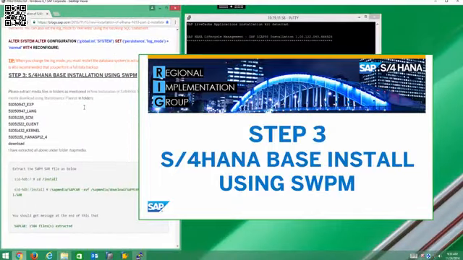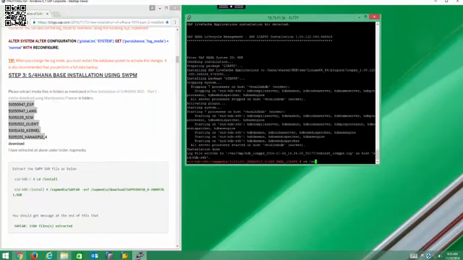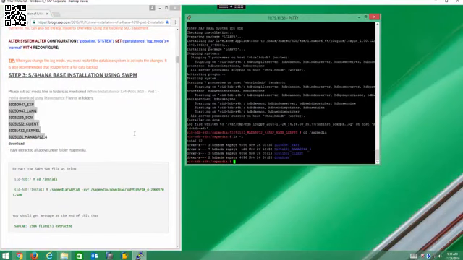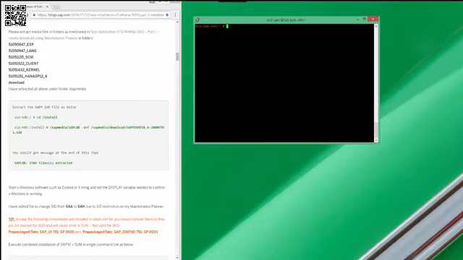The next step is to extract the tool Software Provisioning Manager so we can run the sapinst command. We'll use the directories created as shown here. First, we go to the install directory and extract Software Provisioning Manager.